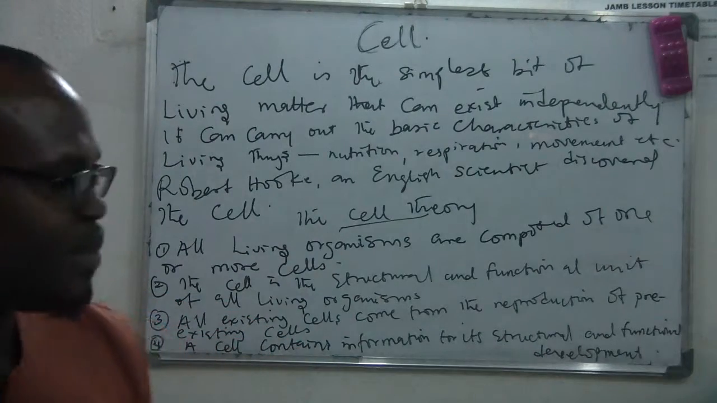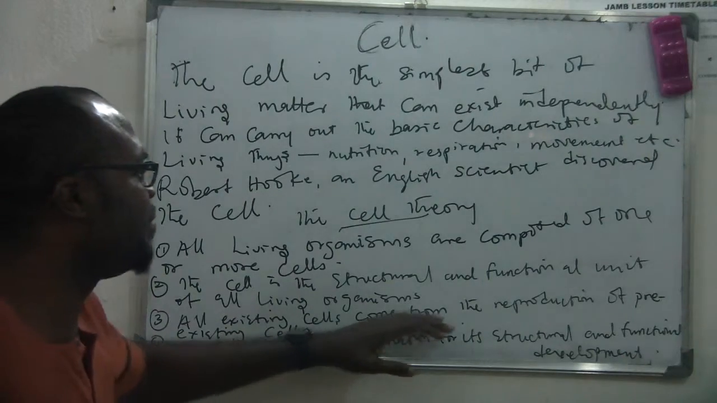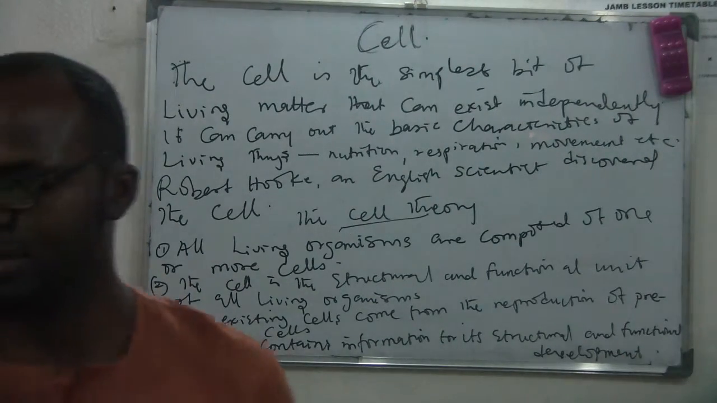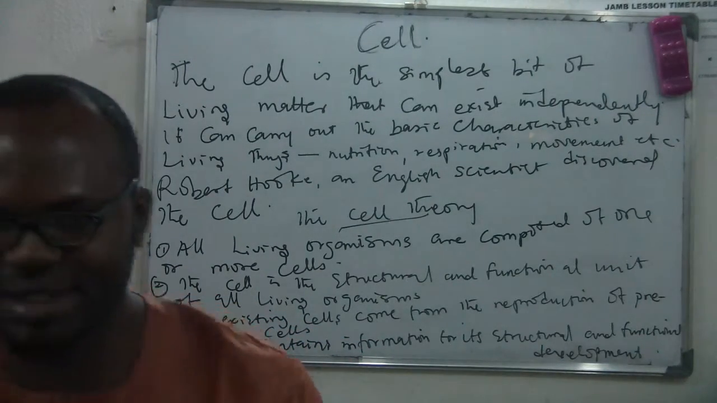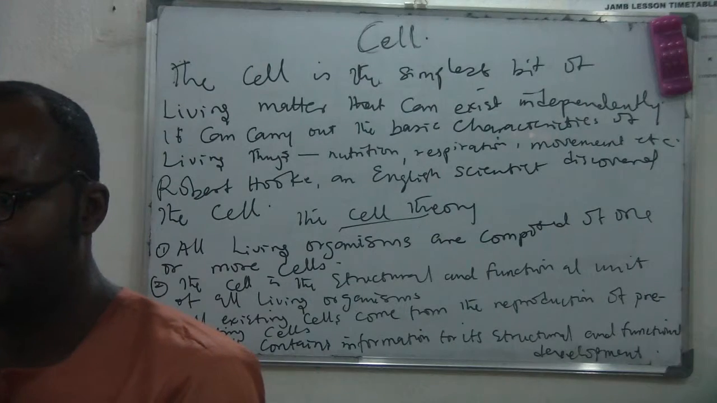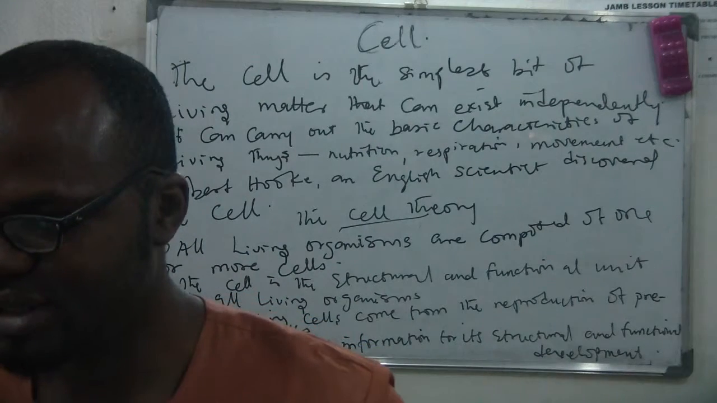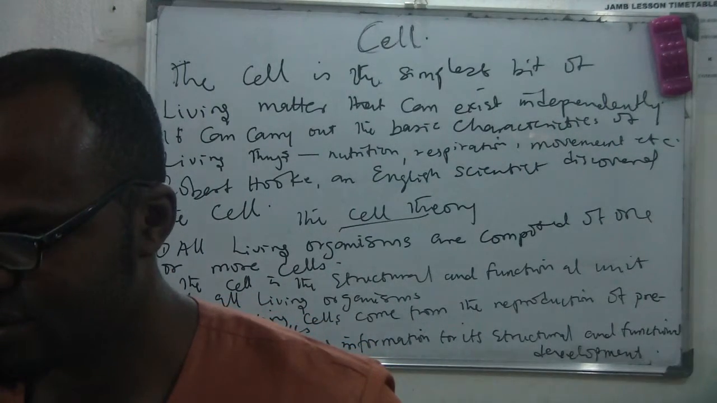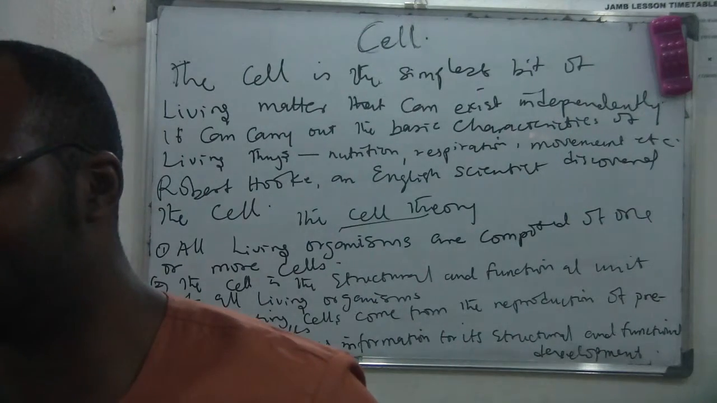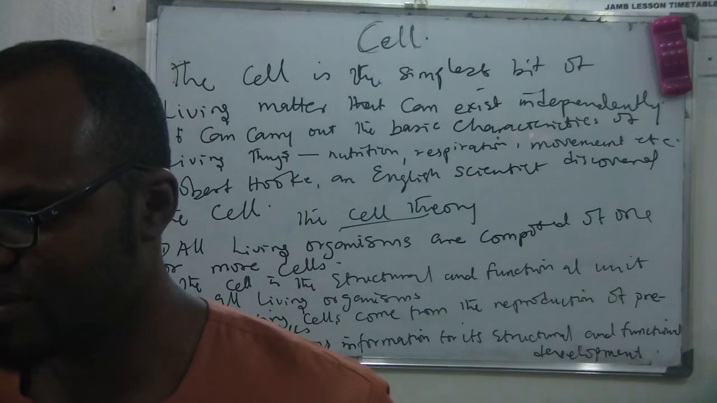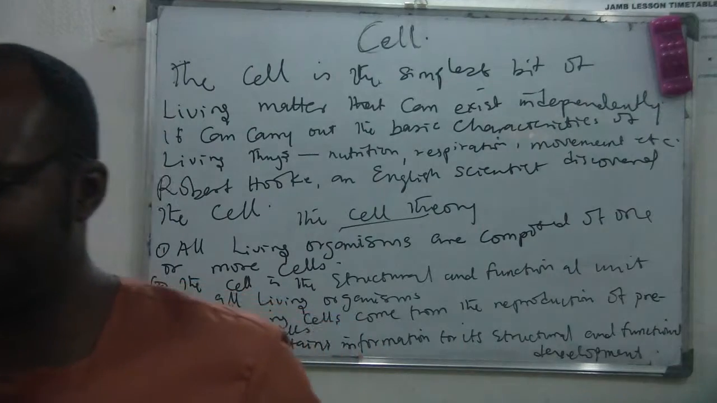Now, the third statement of the cell theory is that all existing cells come from the reproduction of pre-existing cells. No cell just comes out on its own. Every existing cell has to come from one that was pre-existing. Like a fetus in the belly, how does it come about? It comes from the spermatozoa of the man,